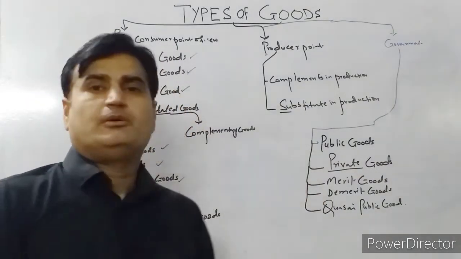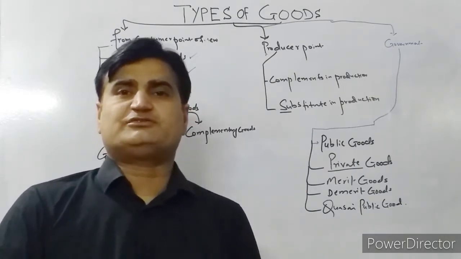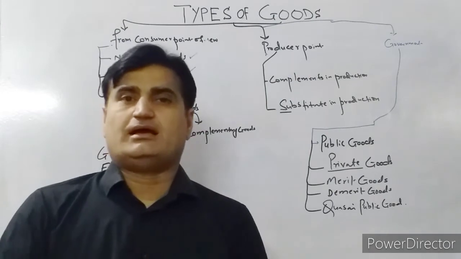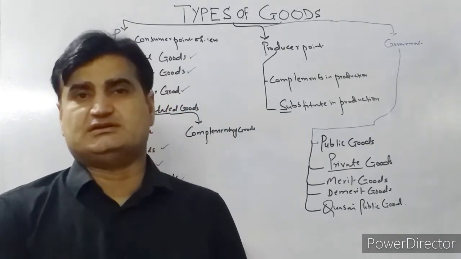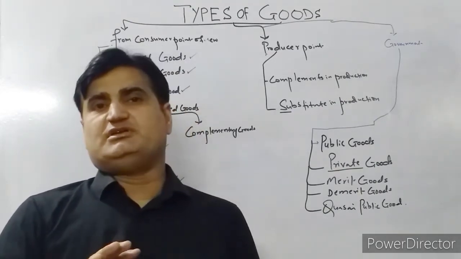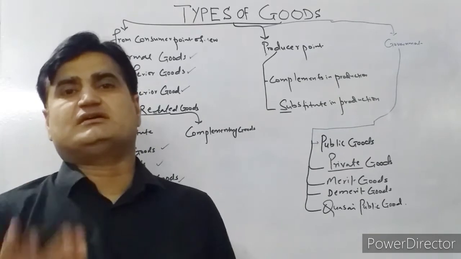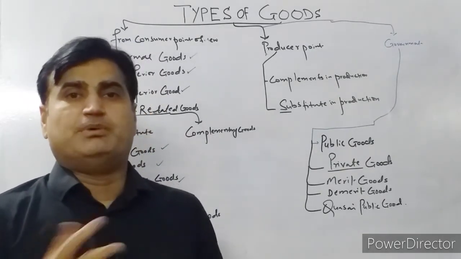Merit goods are those goods which aid the society, which contribute to the welfare of the economy, having positive externalities. Externality means the cost or benefits that are incurred on a third party, for which they are neither paid nor penalized.